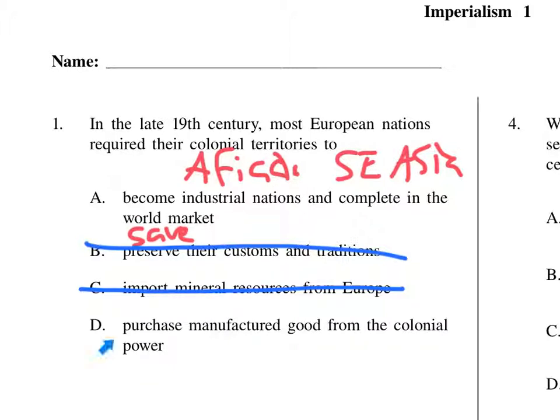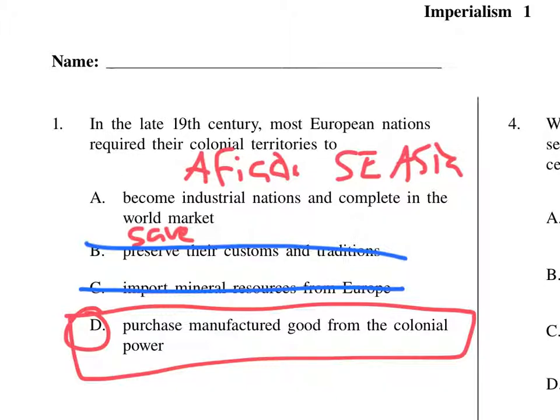And let's take a look at the last one. Purchase manufactured goods from the colonial power. The colonial power would be these European nations. And yeah, these European nations wanted countries in Africa to buy their products. So the answer for number one is D.